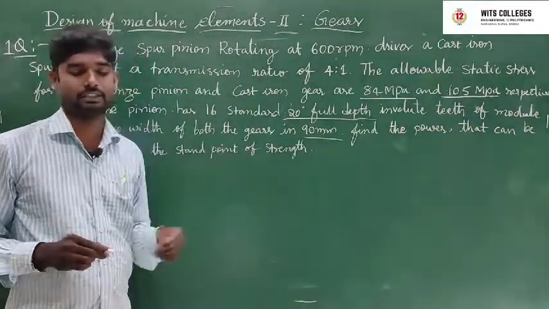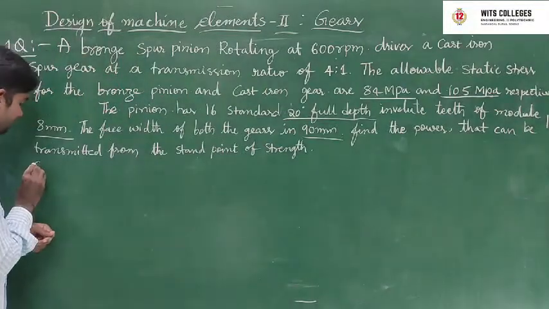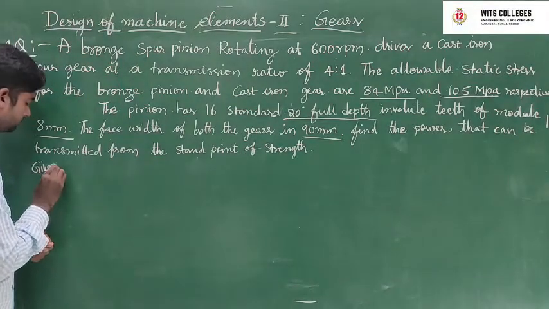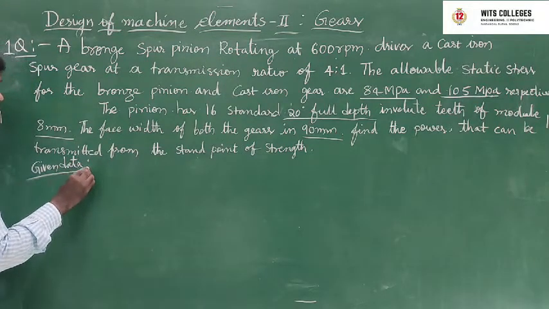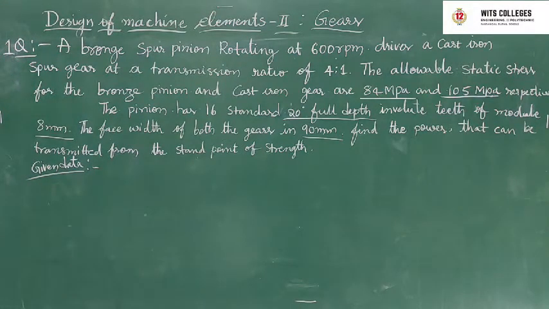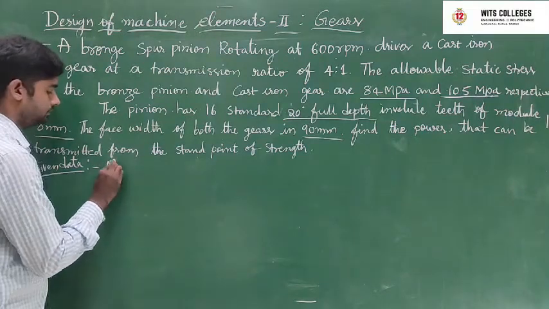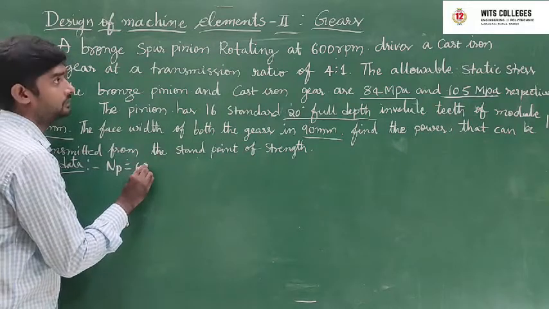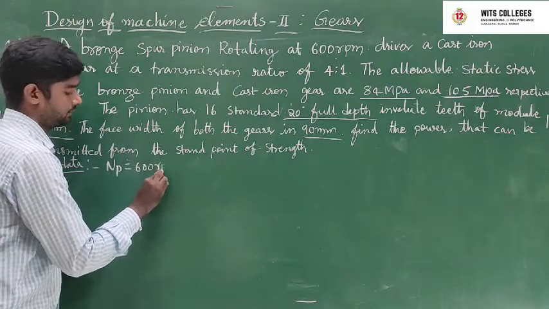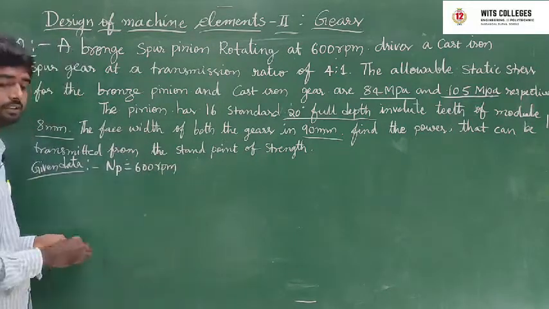In this one, the given data is: N, the pinion speed, is 600 rpm.